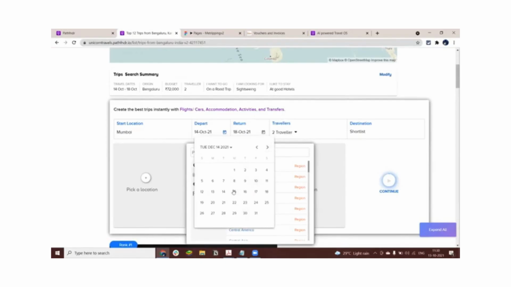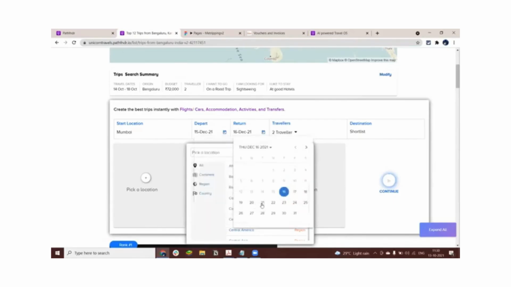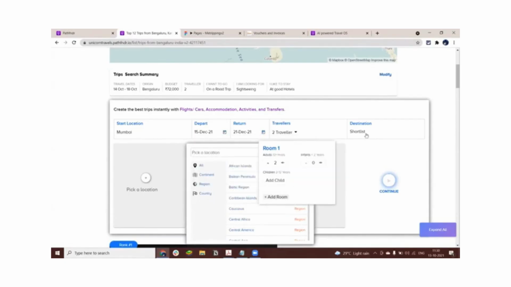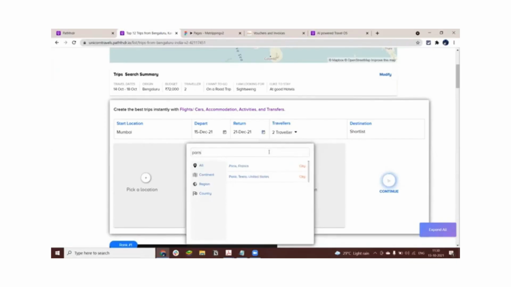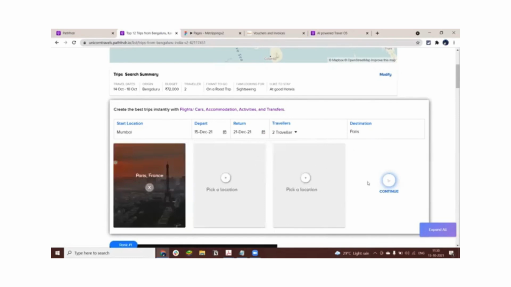So would you like to spend winter in Paris, Joe? Yes. So let's take 15th to 22nd. Let's say, okay, let me take 21st. So we have Joe traveling along with his wife, and he would like to travel to, let's say, Paris. Going to select Paris.